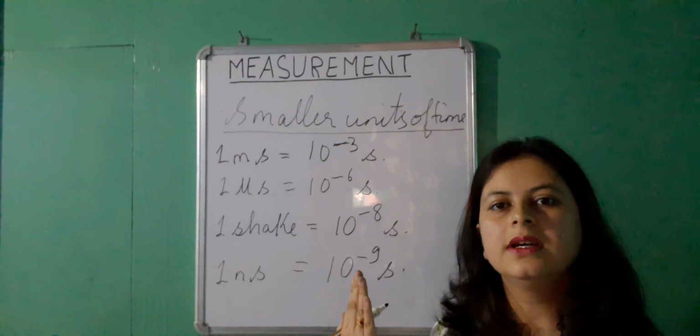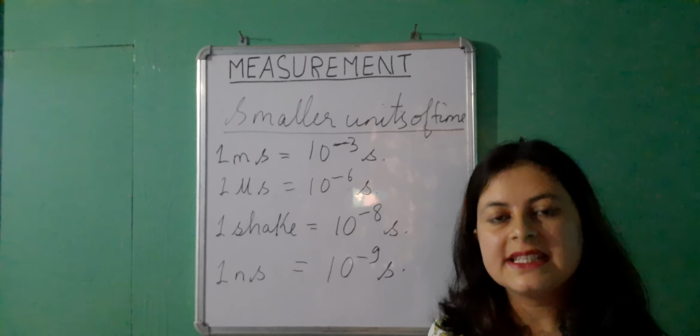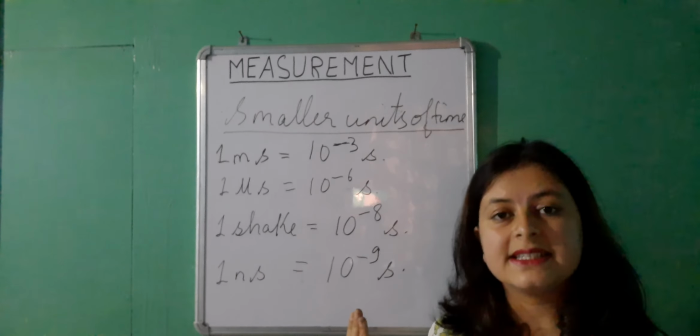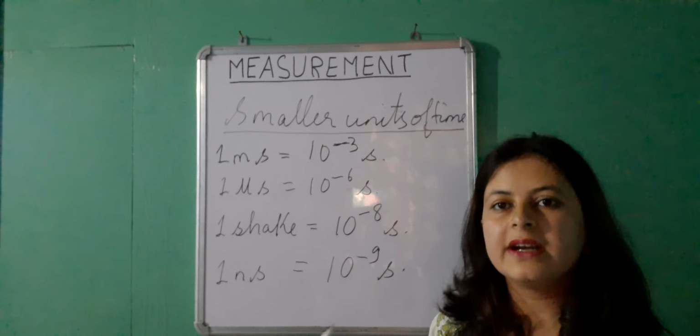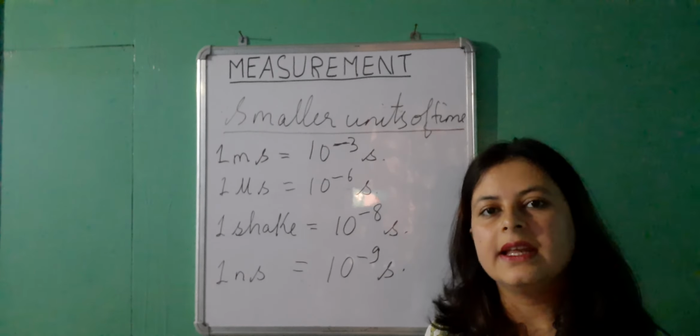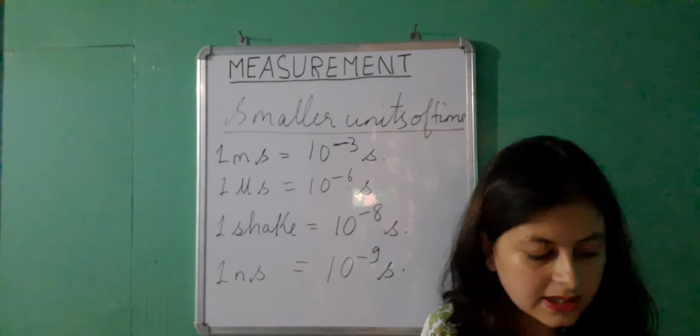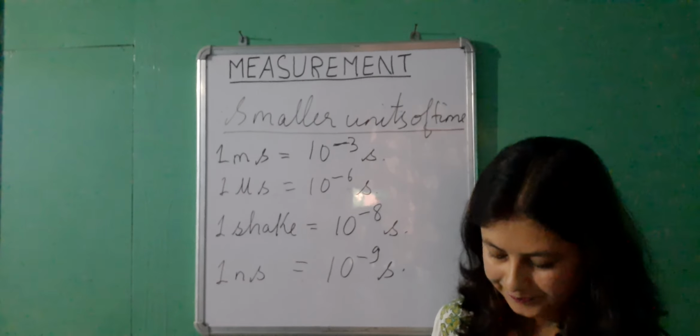Then we can go for leap year as well. Some years have 365 days, some years have 366 days. Then bigger than a year, we have a decade. Then we can go for century, then millennium. So these are the bigger units of time.